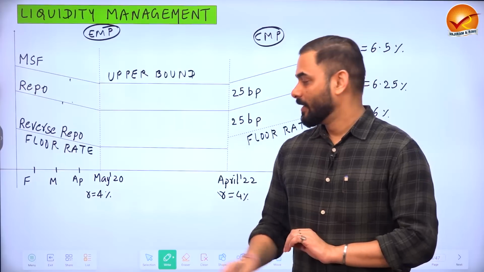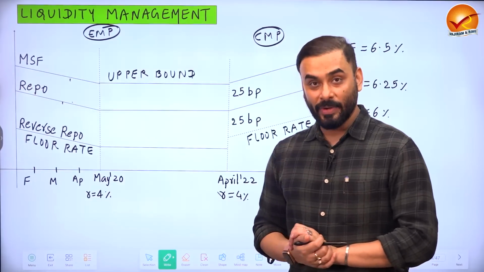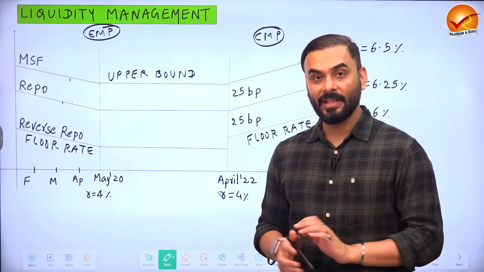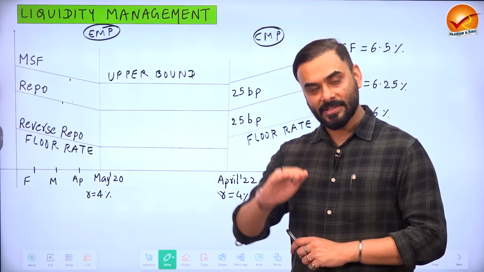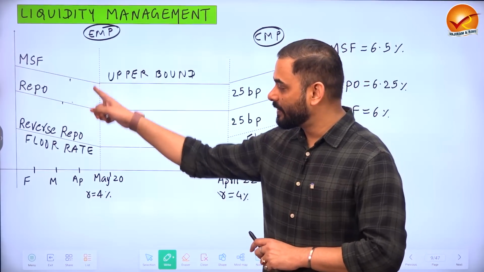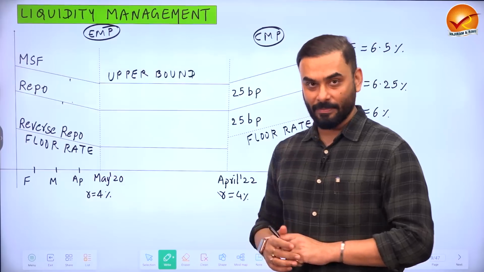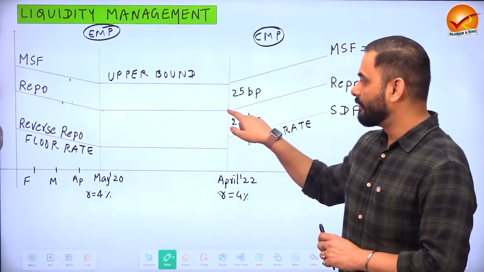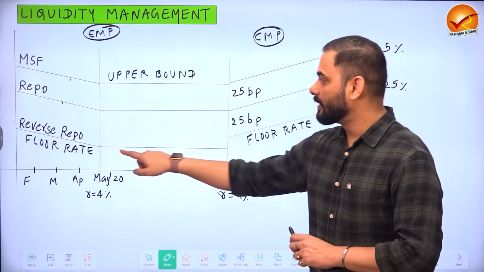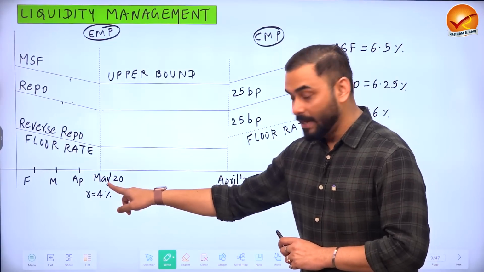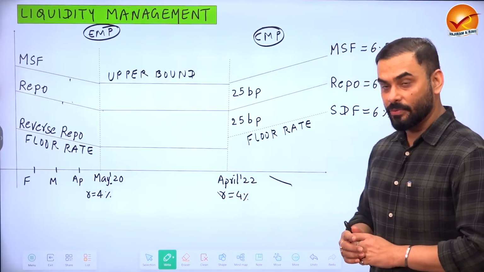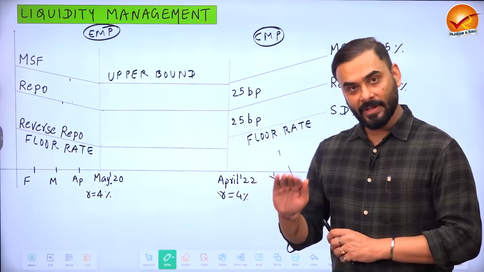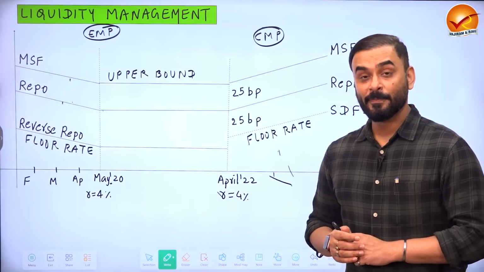This is called expansionary monetary policy, because when you reduce the rate, availability of cash in the economy will increase. Now, after May 2020, the Reserve Bank of India kept all the rates at the same level at which they had fixed them until the month of April, which means repo rate was kept at this level, fixed, marginal standing facility fixed, reverse repo fixed. So between May 2020 till April 2022, all the rates were fixed at their levels.